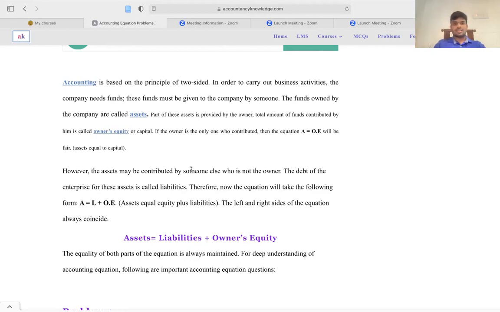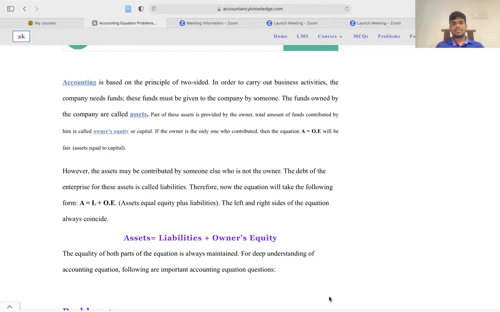If the owner is the only one who contributes, then the accounting equation will be asset equal owner's equity, right? That means the owner himself provides the assets with his own money.